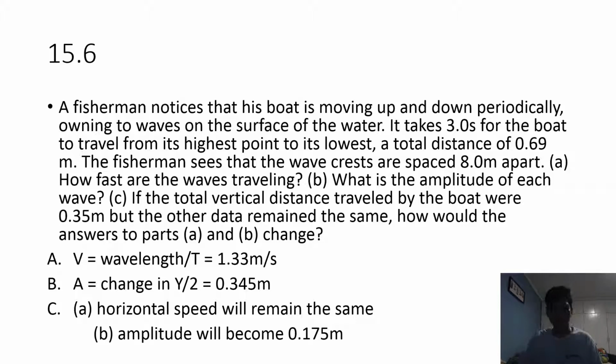So C, if the total vertical distance traveled by the boat were 0.35 meters, how would the answers to parts A and B change? The wave speed will remain the same, but the amplitude will become 0.175 meters.